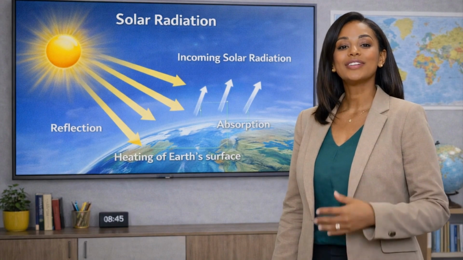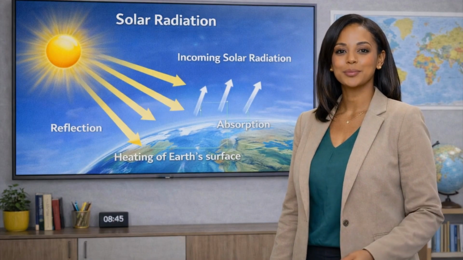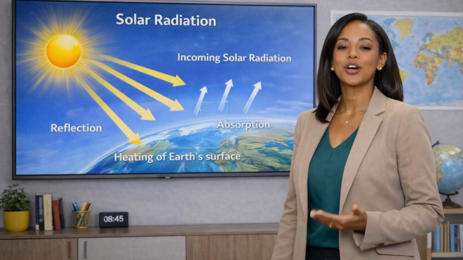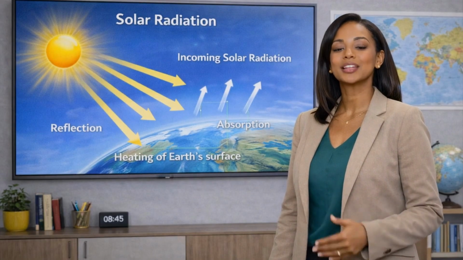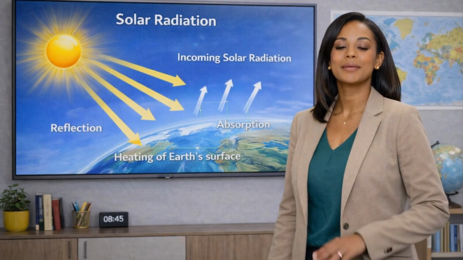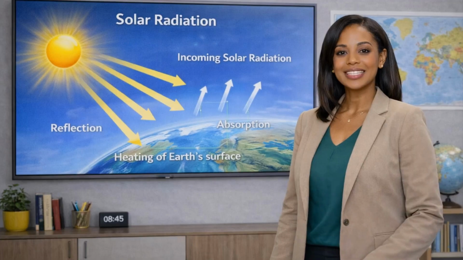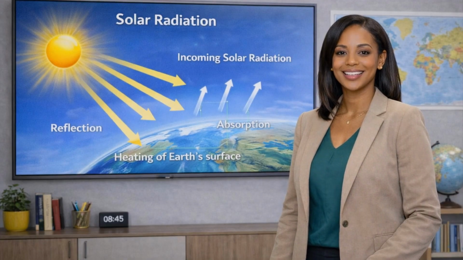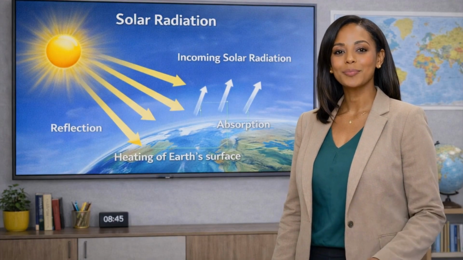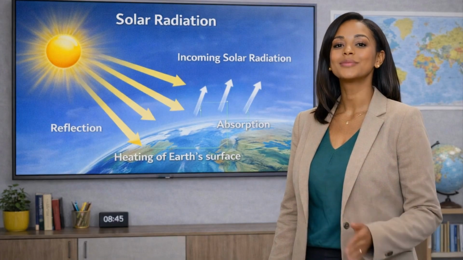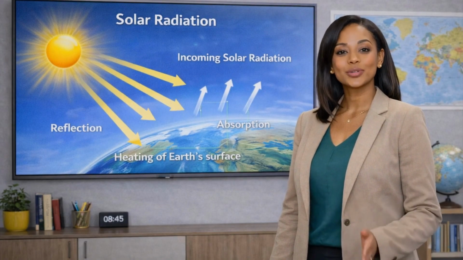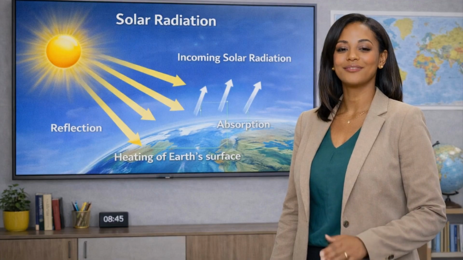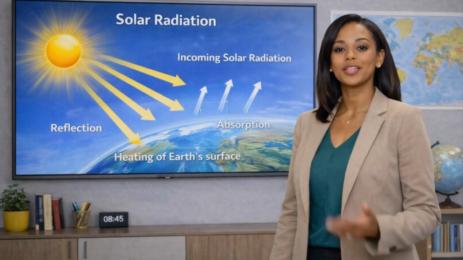In other words, solar energy powers the entire climate system of the Earth. However, not all the energy from the sun is absorbed by the Earth. Some of the solar radiation is reflected back into space by clouds, ice, and bright surfaces. Some of it is absorbed by the atmosphere, and a large portion is absorbed by the Earth's surface, which then warms the air above it. These processes together control the temperature of the Earth and the formation of weather patterns.